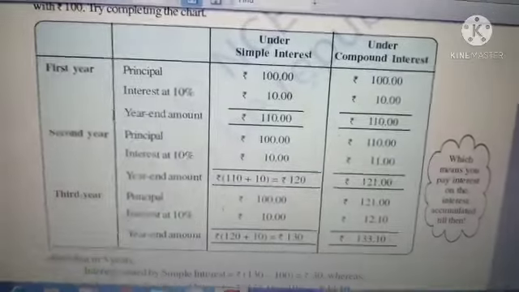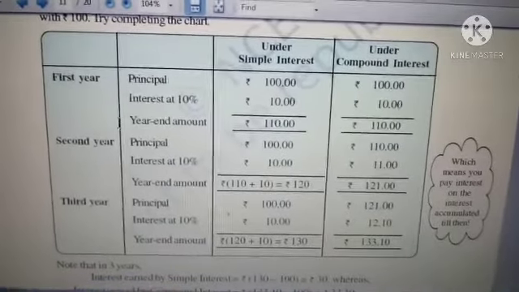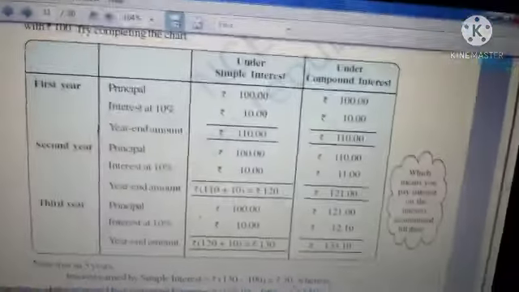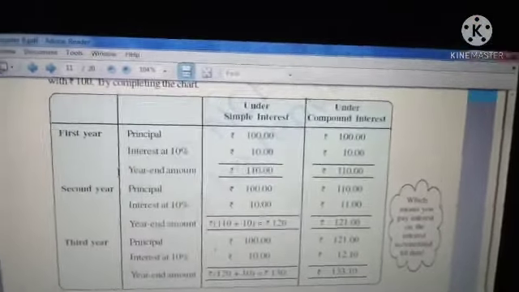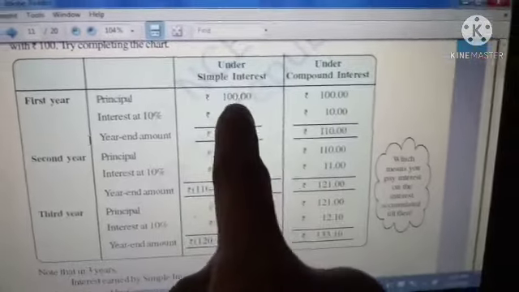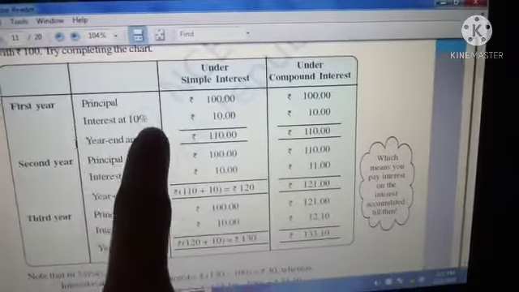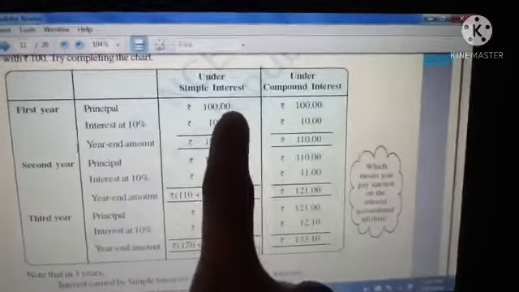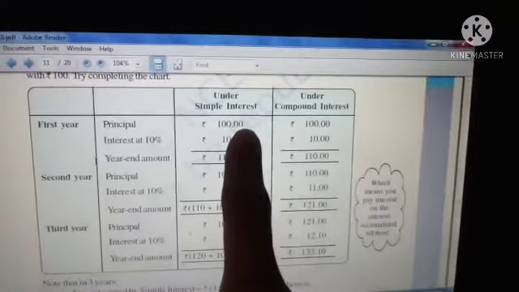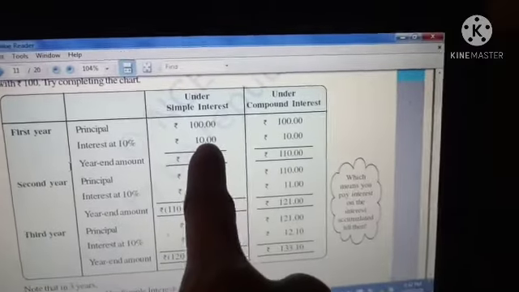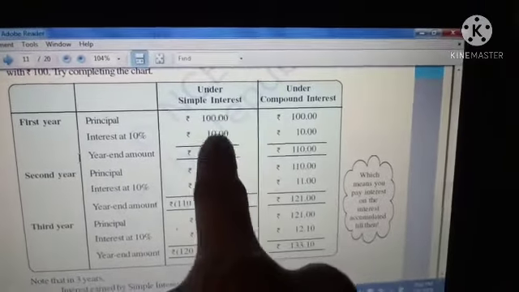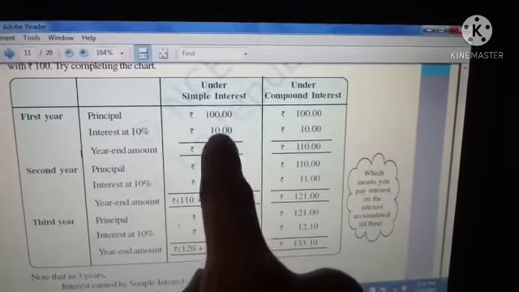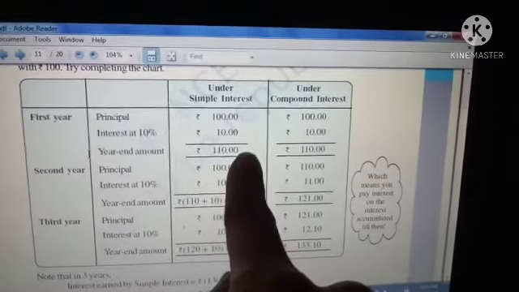See children, there is one tabular column given. What is the difference between simple interest and compound interest? Okay. First year, what principal amount are you getting? 100 rupees. So interest at 10% means 10 rupees will be the interest, correct? The principal you borrowed from the bank is 100 rupees. On this, at 10%, they are charging us interest. So 10 rupees will be the interest amount. So when you are paying, 100 plus 10, 110 rupees you will pay.